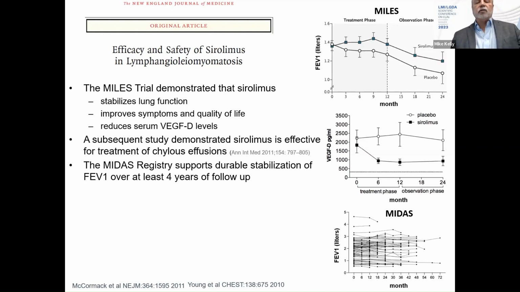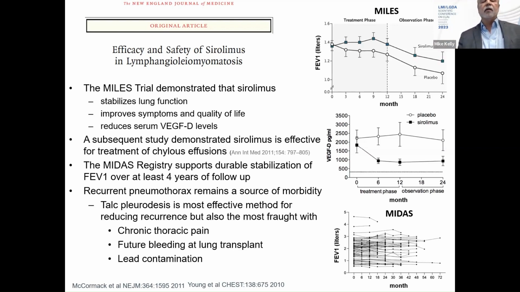And the MIDAS registry that we've been undertaking since 2017 and following patients on this therapy has shown very good stabilization of lung function. The average rate of lung function decline is actually 0, compared to a historical rate of decline of about 90 cc's per year in FEV1. So we're very confident that when we do finally get this data fully analyzed, it's going to show durable stabilization of lung function. But recurrent pneumothorax remains a source of morbidity.